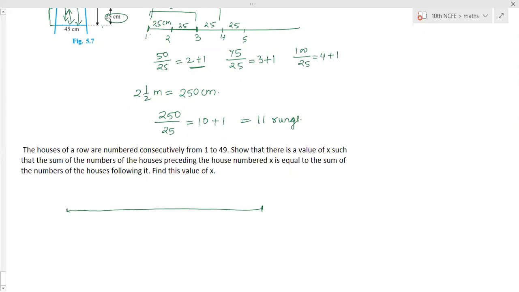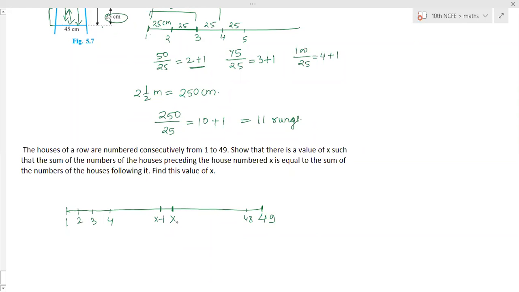This is from 1 to 49 is there. So in between that there is a one number, house number x. This is all consecutive house numbers. 1, 2, 3, 4, 48, 49, and so on. There is a one house number that we don't know. We have to calculate. That is value x. Now what they are telling before this, what is the house number? Before x, what is the house number?